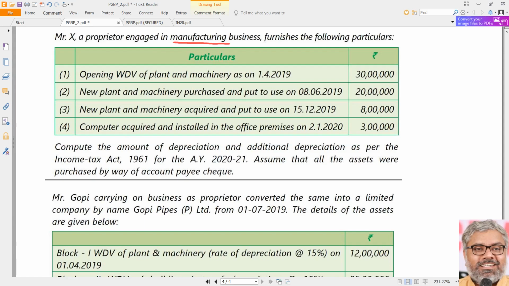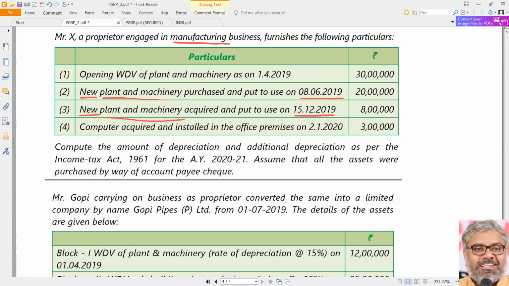Immediately our brain should think, is that put to use for more than 180 days or less than 180 days during the previous year? When it was put to use in June, definitely it is put to use for more than 180 days. This 20 lakhs was acquired on 8th of June. The date may not be relevant for us, but what is relevant is whether it is put to use for 180 days or not. Yes. So full depreciation is allowed on that 20 lakhs.